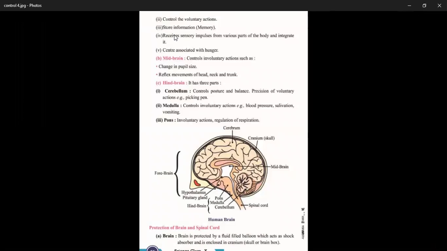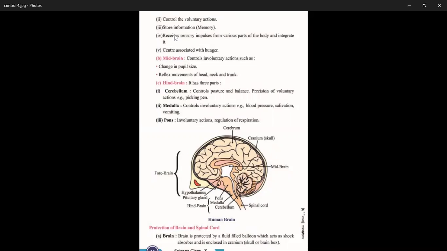The forebrain also stores information, and hence it is called the seat of memory. And the forebrain receives sensory impulses from various parts of the body and integrates them. And the forebrain has a center which is associated with hunger, that is the hunger center. The second part of the brain is called the midbrain.